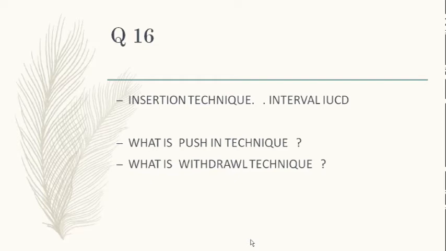Because if you push it hard, it may perforate the uterus. So what you use is the withdrawal technique. Okay, so what she has narrated in the technique part is the withdrawal. She has told you that there are 2 tubes, and out of the 2 tubes she has withdrawn the lower tube. So that is a withdrawal.